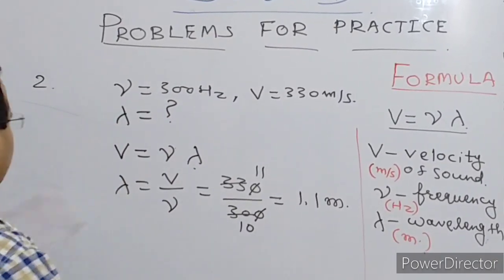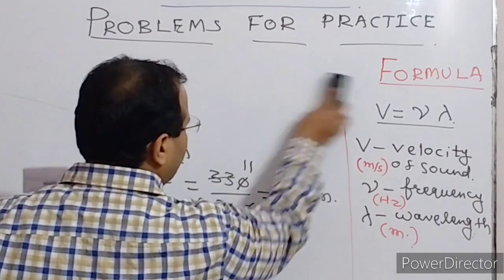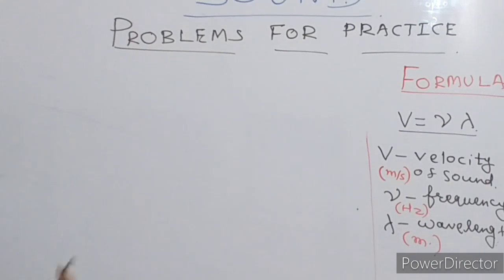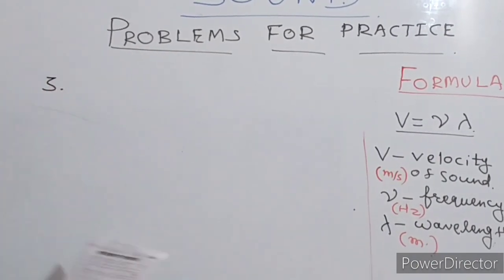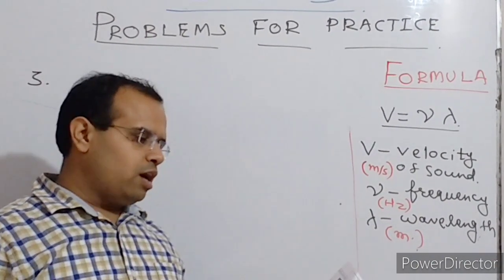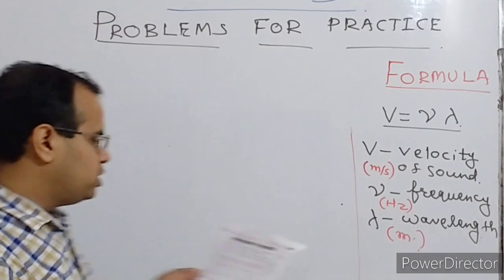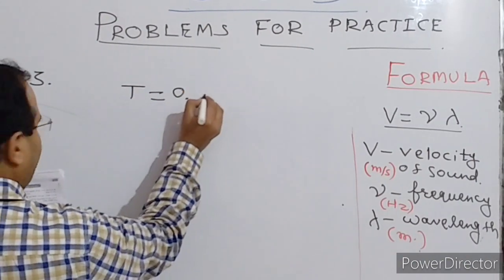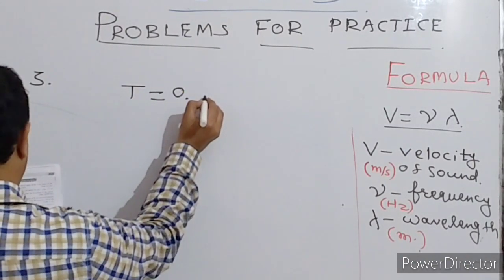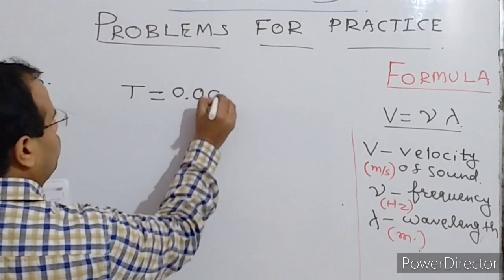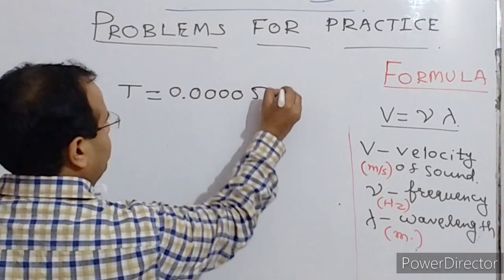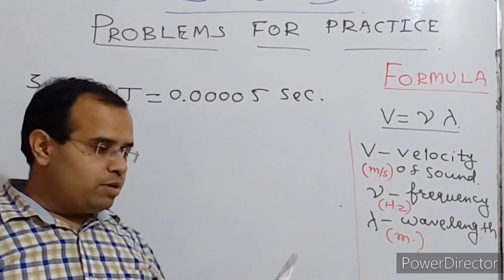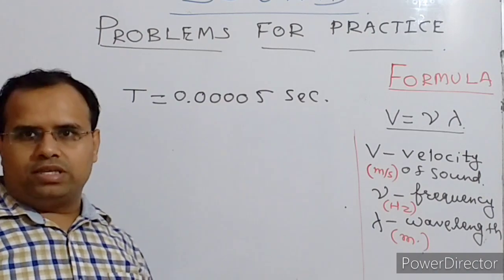Let us discuss the third question. It is given in the third question that the sonic boom of an aircraft has a time period of 0.00005 second. That is, 0 point, then 4 zeros, 1, 2, 3, 4, and after that 5 is there. This is the time period given, capital T, and we have to calculate the frequency of the sound wave.